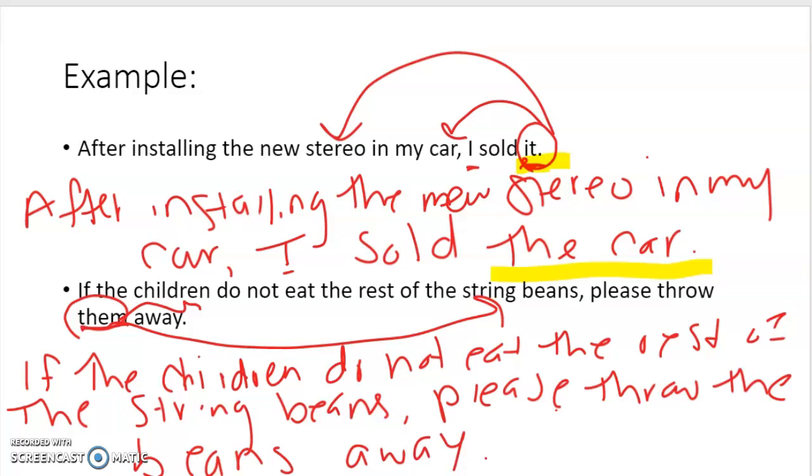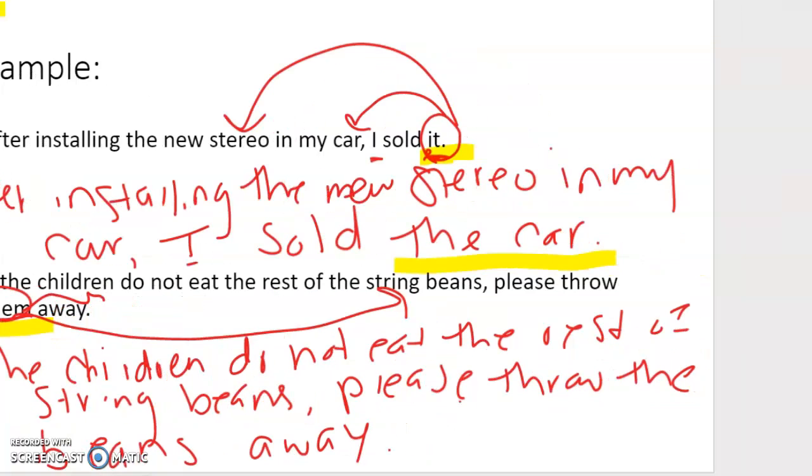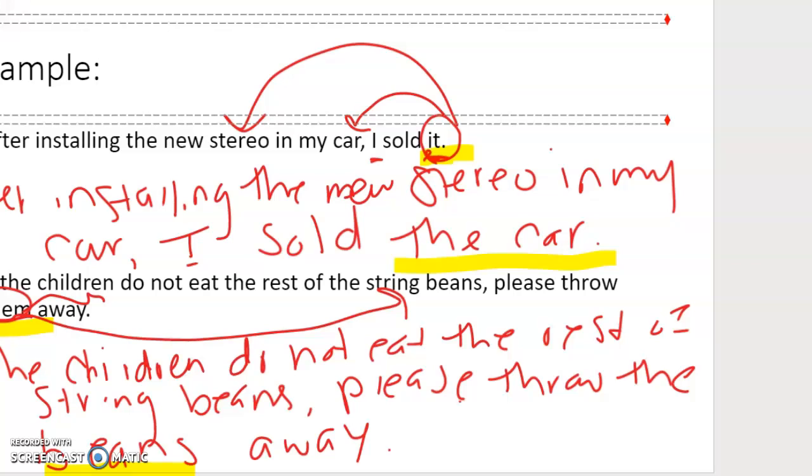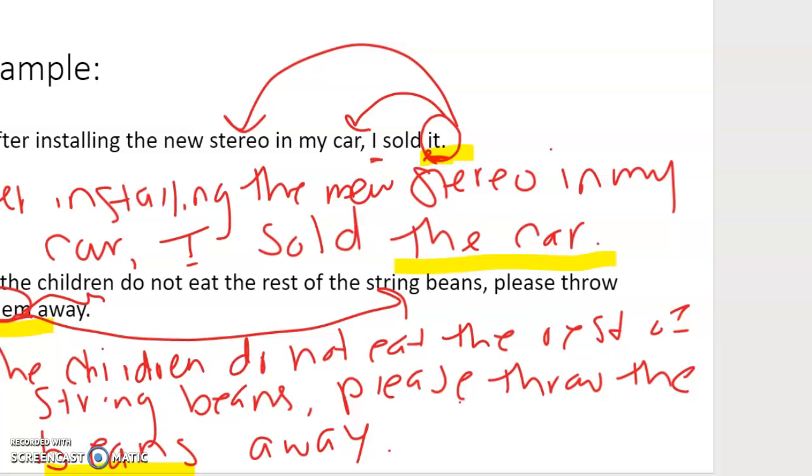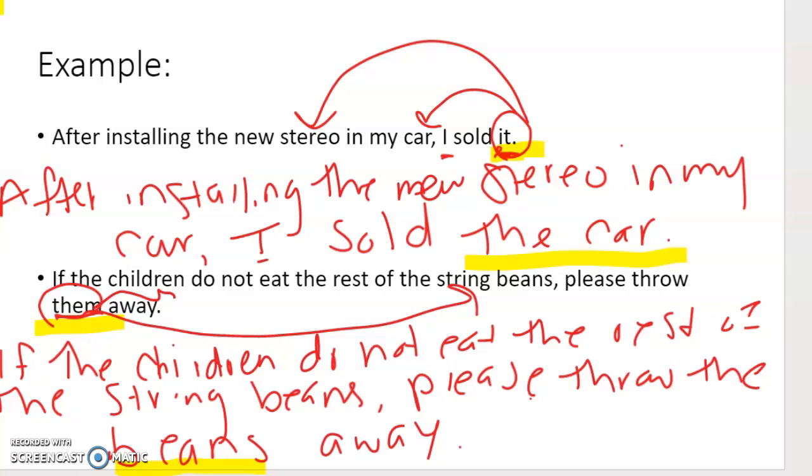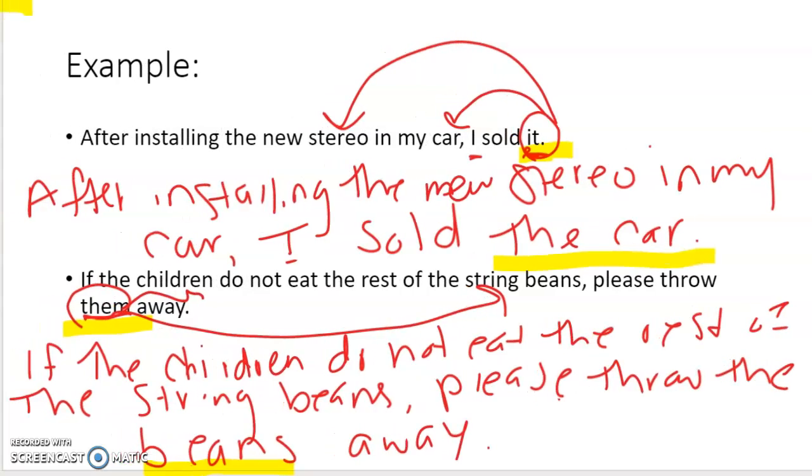We're making it less confused. We are taking them and we're replacing it with our beans, okay? So we're making that more clear. We don't want people to be mistaken and think that we're throwing away children. That wouldn't be good, right? So therefore, we need to replace it.